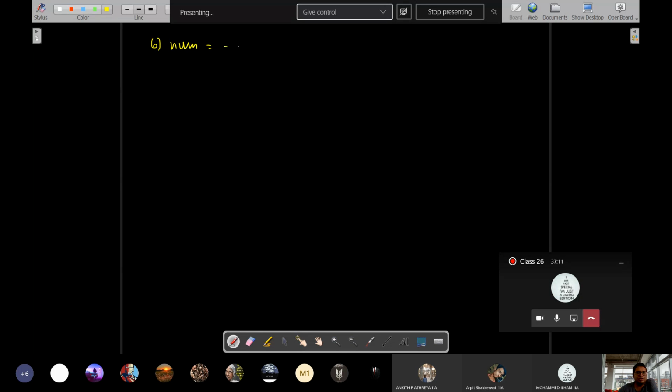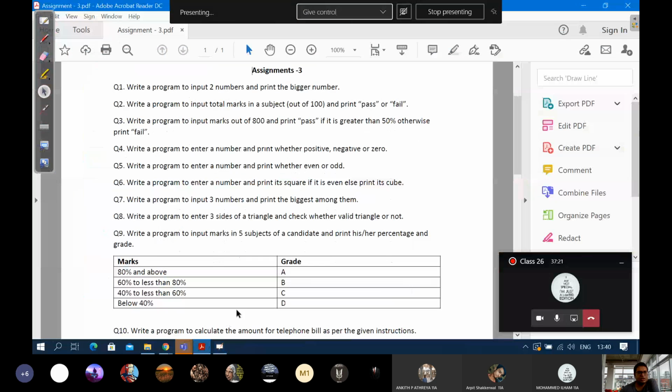Num is equals to, you ask for the value. And then write, what was the question? Square if it is even, else print its cube.